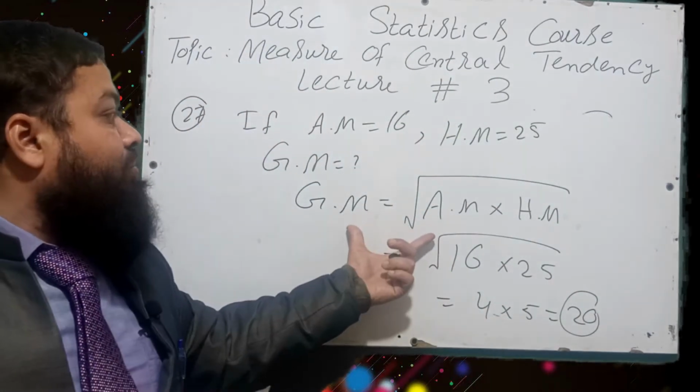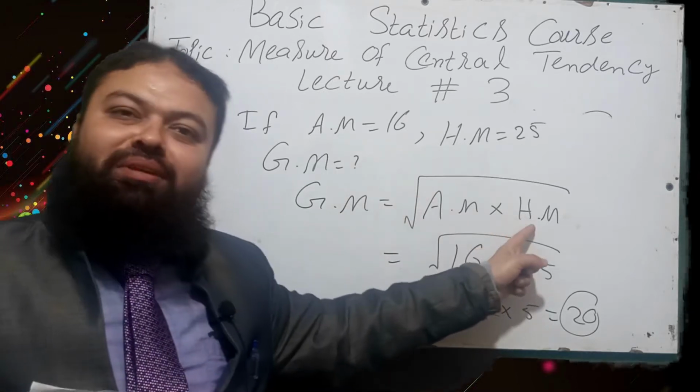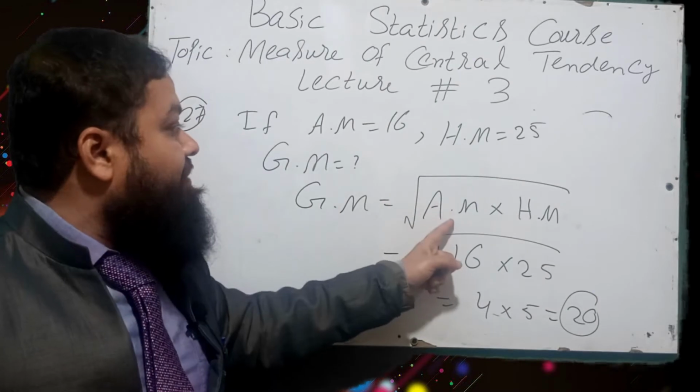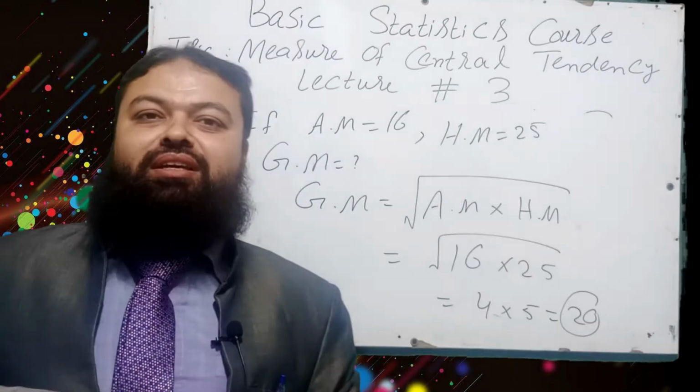And with the help of this formula, if geometric mean and harmonic mean are given, you can find out arithmetic mean, and if geometric mean and arithmetic mean are given, you can find out harmonic mean.